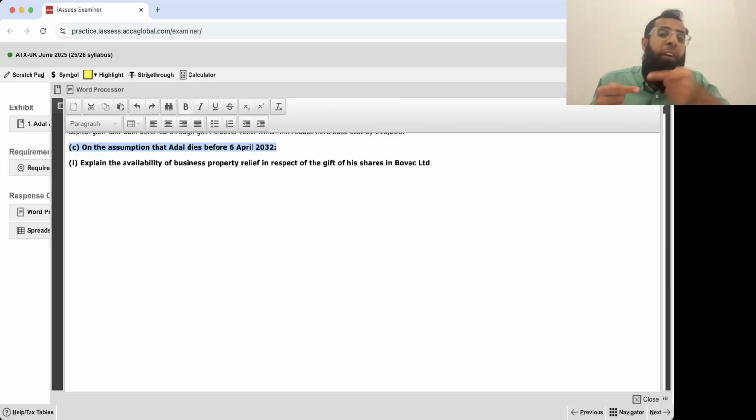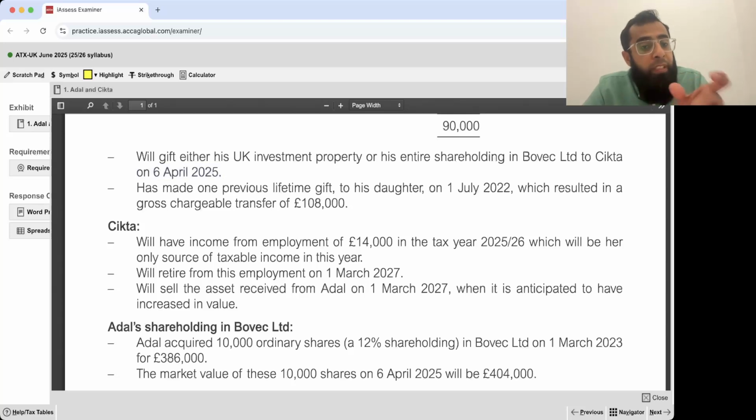From 2025 to 2032, it's a 7-year period. If Adil dies before 6 April 2032, then only will there be IHT implications. If 7 years have passed, there will be no death tax. On lifetime gifts, you already know, a lifetime gift to an individual is a PET, so there is no lifetime tax. So IHT on this gift of shares will only arise if Adil dies before 6th April 2032. 6th April 2032 is the 7-year period of the gift. So yes, it's a very important thing.